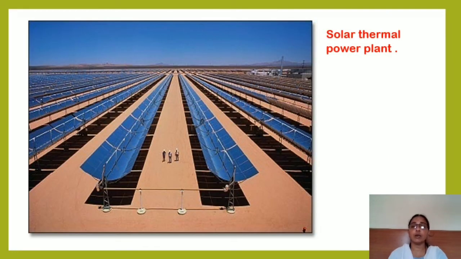Next is the solar thermal power plant. Thermal, that is heat, solar, that is sun, and power plant, that is producing energy. Now you can see curved-shaped solar panels are fitted. These panels are made up of glass as well as black color material, like your solar cooker. Okay, this side material is black. It doesn't require any silicon solar cell, and there are tubes passing in between. This arrangement captures the sun's rays and they reflect on the tubes.